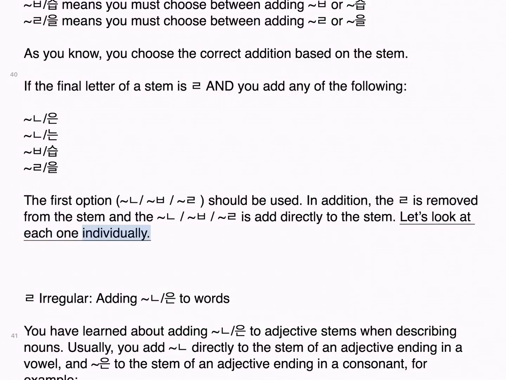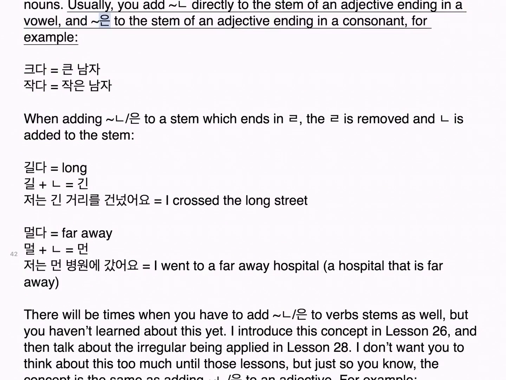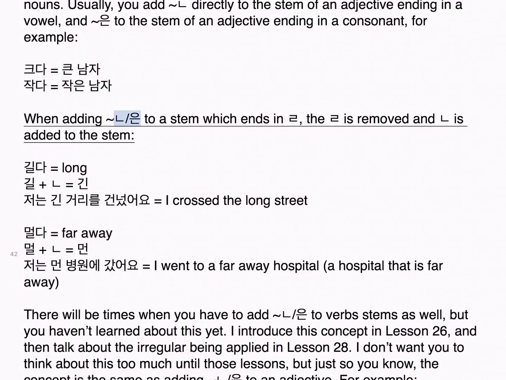Let's look at each one individually. ㄹ irregular, adding 는 to words. You have learned about adding ㄴ/은 to adjective stems when describing nouns. Usually, you add ㄴ directly to the stem of an adjective ending in a vowel, and 은 to the stem of an adjective ending in a consonant. For example, 크다, 큰 남자. 작다, 작은 남자. When adding ㄴ to a stem which ends in ㄹ, the ㄹ is removed and ㄴ is added to the stem.